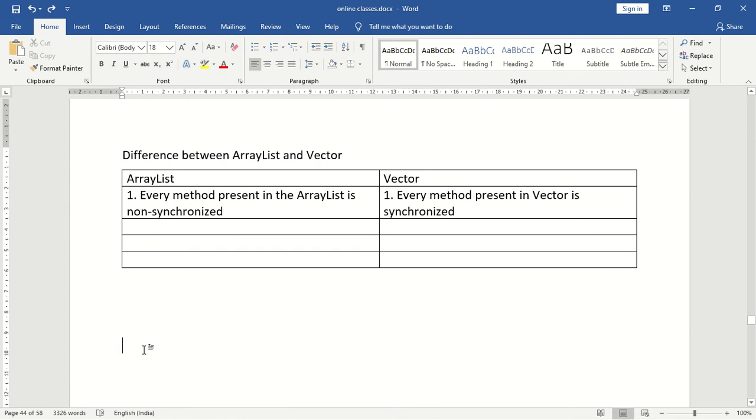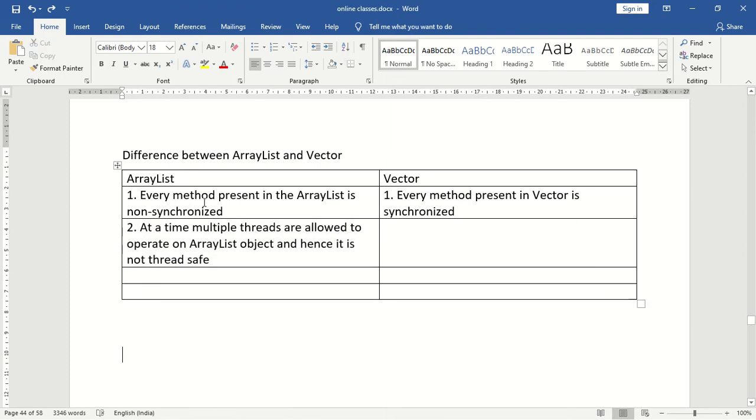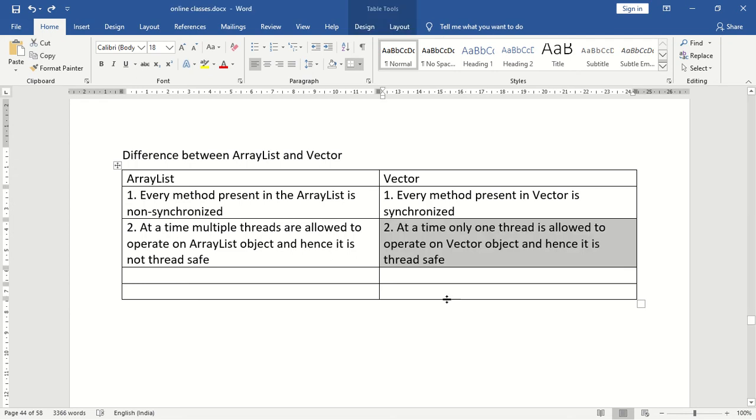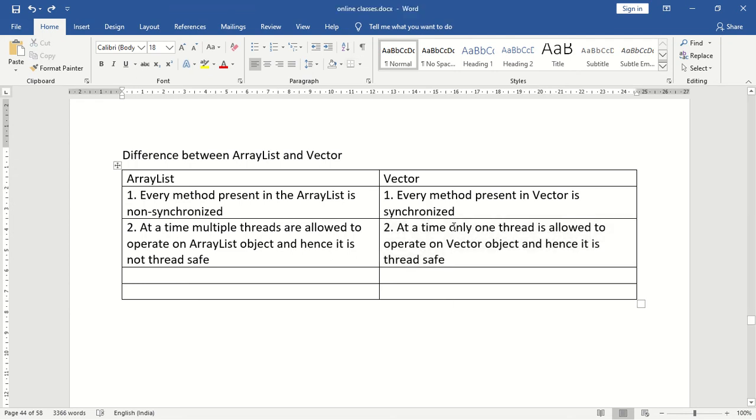When a method is non-synchronized, at a time multiple threads are allowed to operate on an array list object. So what happens when multiple threads are allowed to operate on a given object? There might be a chance of getting data inconsistency problem. So hence array list is not thread safe. So what about in the case of a vector? In the case of vector, at a time only one thread is allowed to operate on a vector object, and hence vector objects are thread safe.